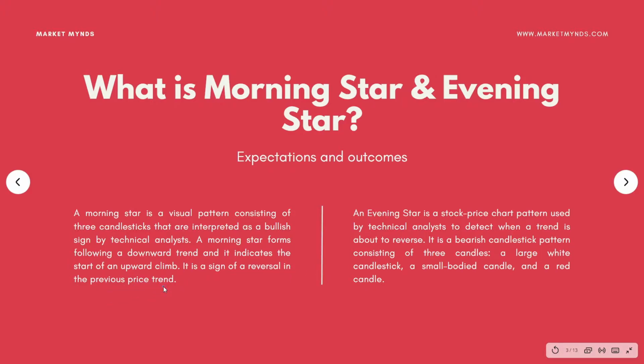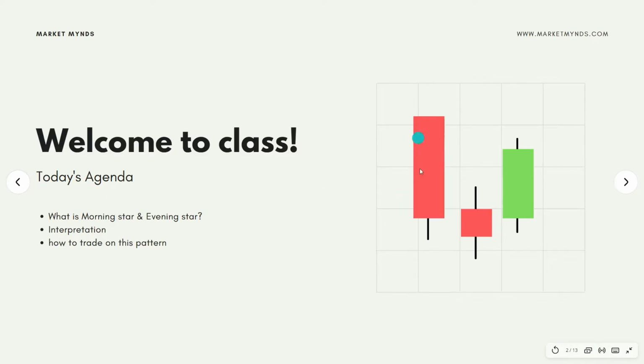To explain in very simple words, a Morning Star usually comes after a downtrend. Let's assume the market is falling. This is a Morning Star candle, guys. The market has been continuously falling, and then there's a very big bear candle followed by an indecision candle, which you can say is mostly a spinning top. Once a spinning top is formed, that means the market is in indecision. You know the interpretation of a spinning top? That means neither the bulls nor the bears are interested in buying. So you wait for another confirmation.